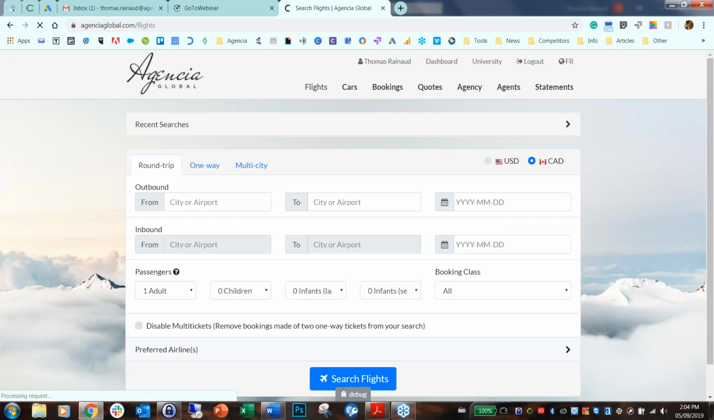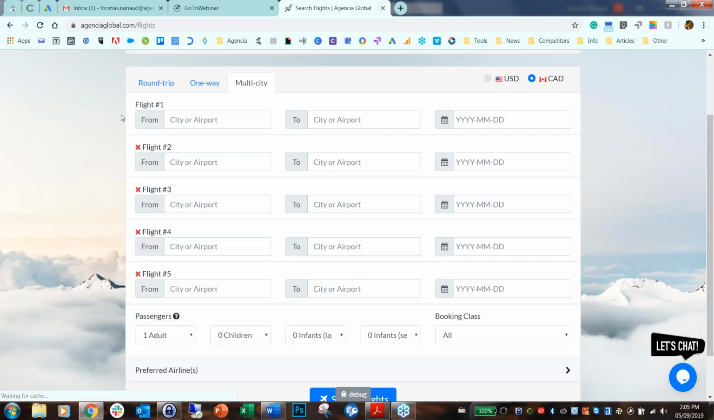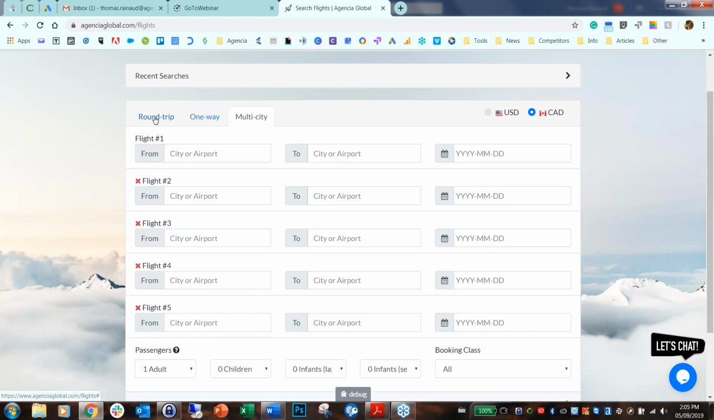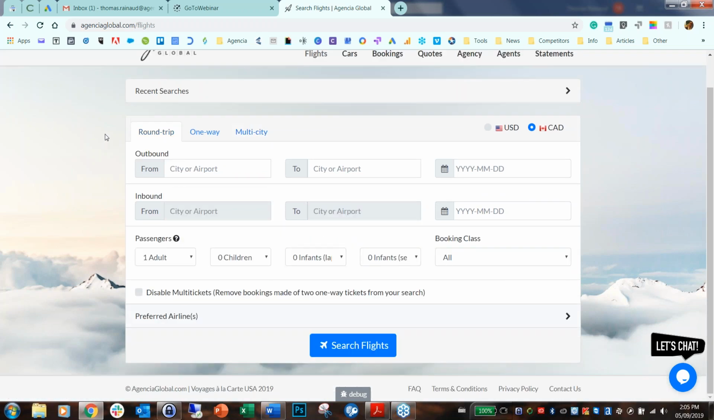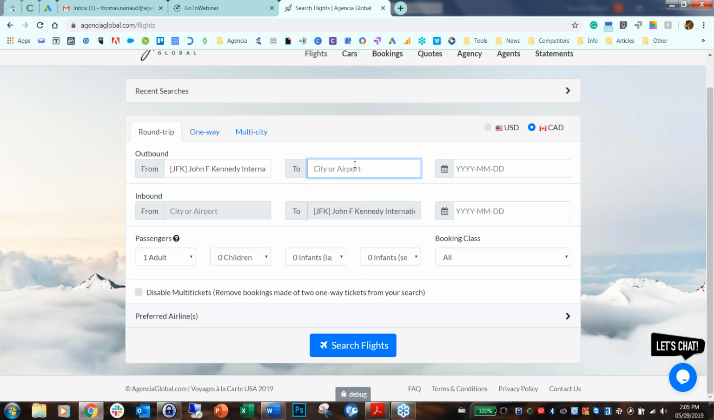So, very simple. Here is the flight search. As you can see, we have 3 ways to book a flight: either a round trip, which is the most normal way, a one-way trip if you want, or multi-city. Currently, multi-city accepts up to 5 city pairings. For today's demonstration, I'm just going to do a round trip because it's the most normal way. So here, for instance, we would do JFK to, let's say, Madrid.